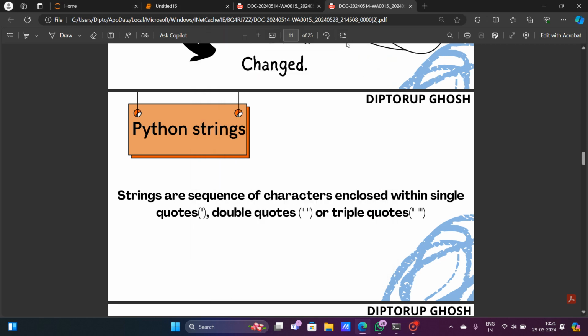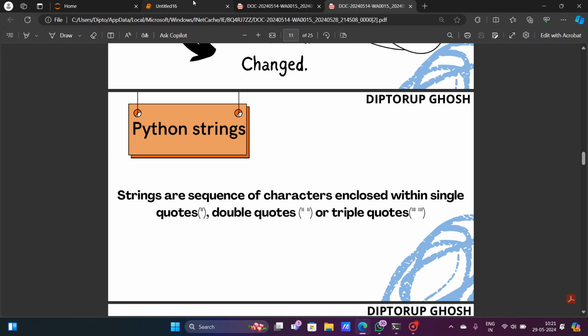Today we are going to look into Python strings. Python strings are basically a sequence of characters enclosed within single quotes, double quotes, or triple quotes. When we give characters in the print function, or assign some characters to a variable, and those characters are in a single quote, a double quote, or a triple quote, then that will be called a string.